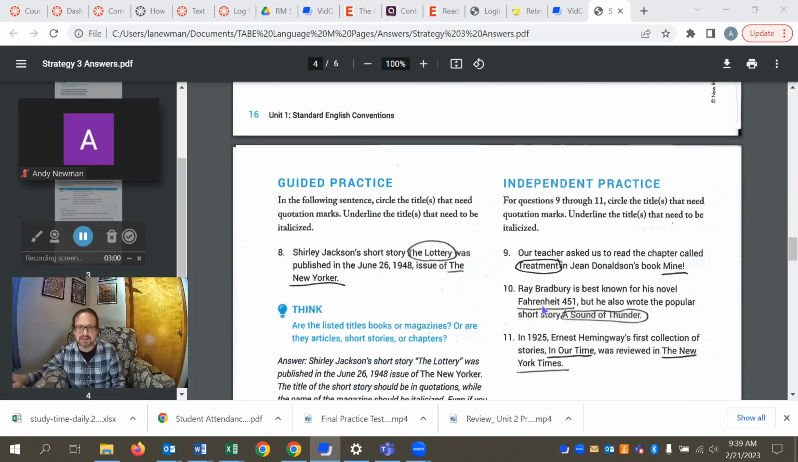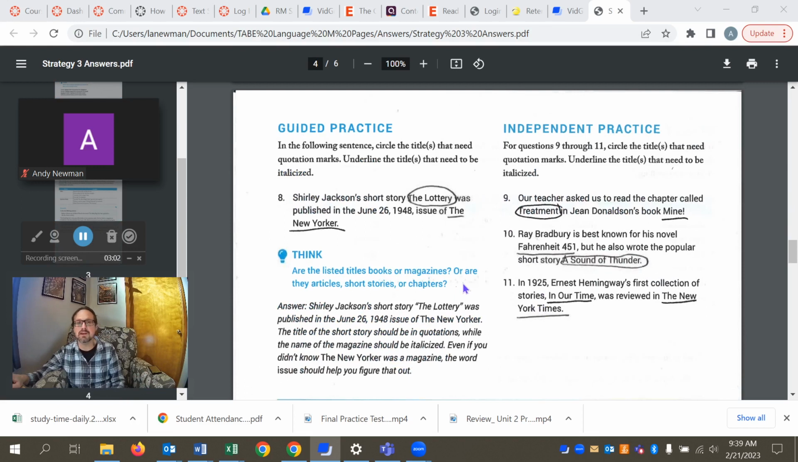All right, as we move past that page, we'll move on to whether we put titles in italics or quotation marks. So in our guided practice, we needed to circle the title that needs quotation marks and underline the one that's italicized. The Lottery is the short story, so quotation marks. The New Yorker is the title of the magazine, so italics. Okay, number 10, looks like we're doing the same thing. In 9, treatment should be in quotation marks because it's a chapter. The title of the book should be italicized.